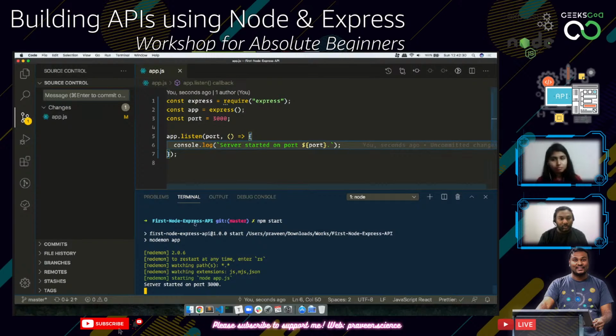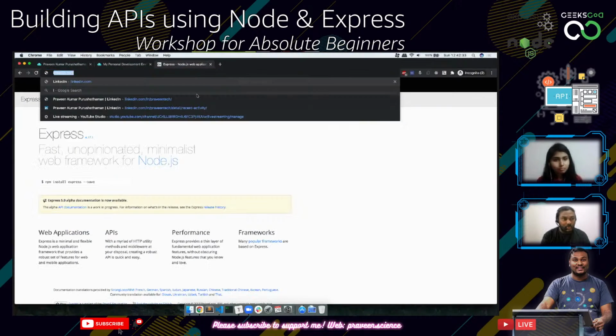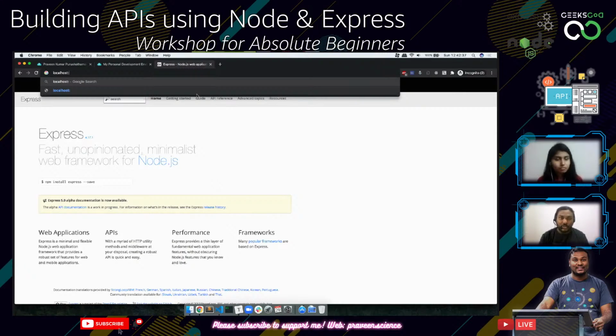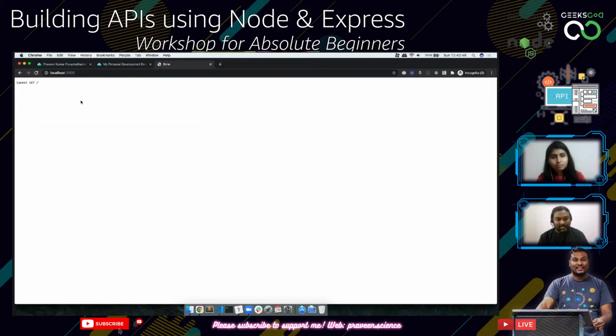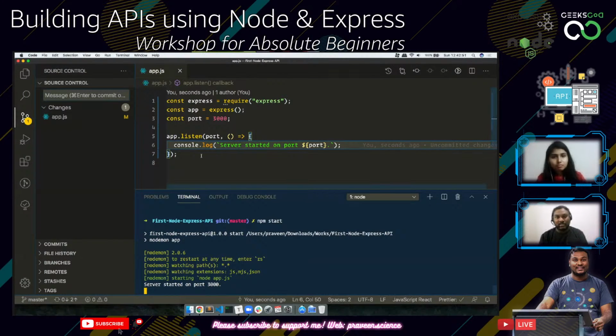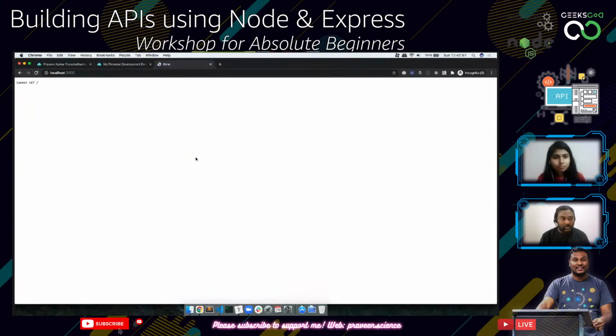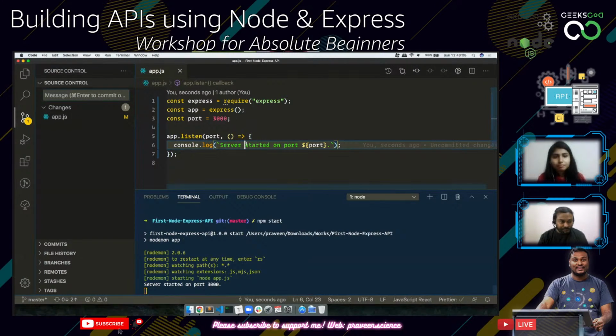So we will go to the browser and open localhost. If you want to connect to your own computer, you can use either localhost or 127.0.0.1 or your computer's IP address or your computer's name. Let's go with localhost 3000. It says cannot GET slash. Okay, first thing, we have made Express.js run on a server. So you have made your computer a web server. You can see that on this website it says cannot GET slash. So we have started running a web server.